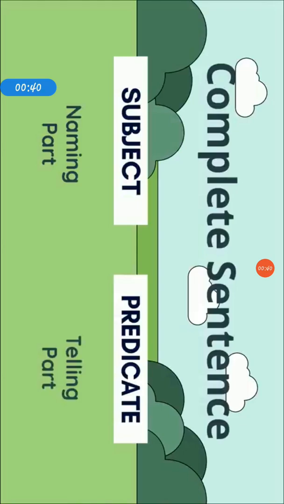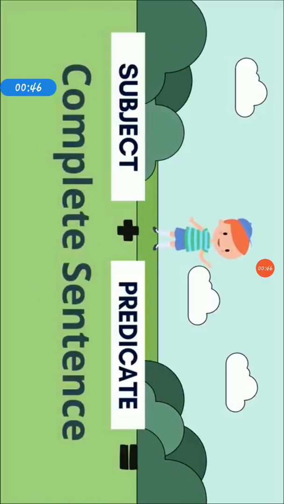The predicate is a telling part. So the subject and predicate make a complete sentence, or you can say a sentence is made up of two parts, that is subject and predicate.